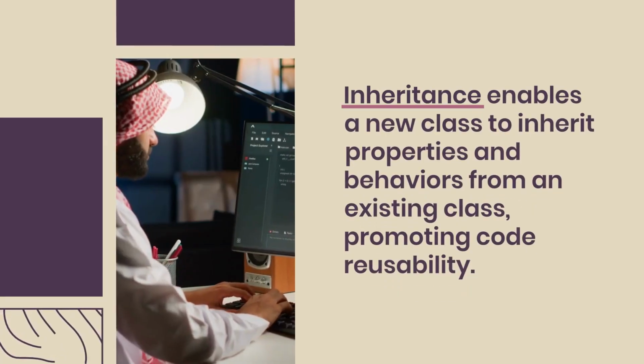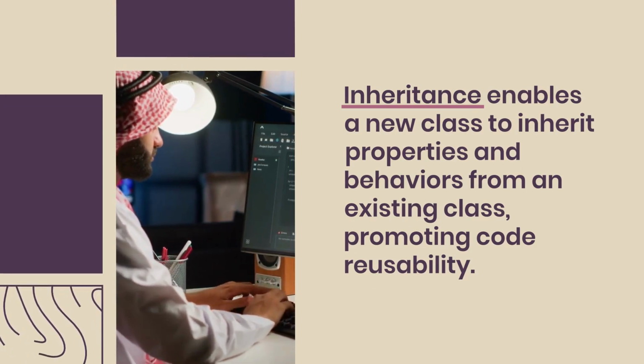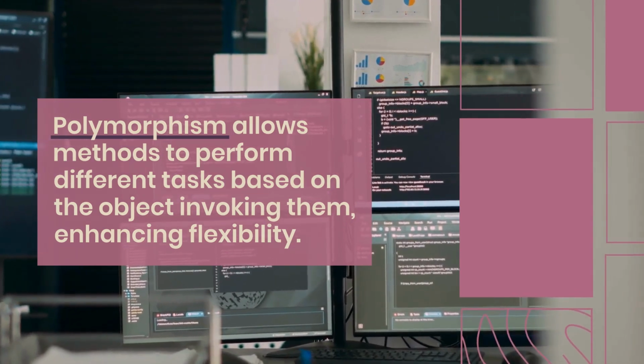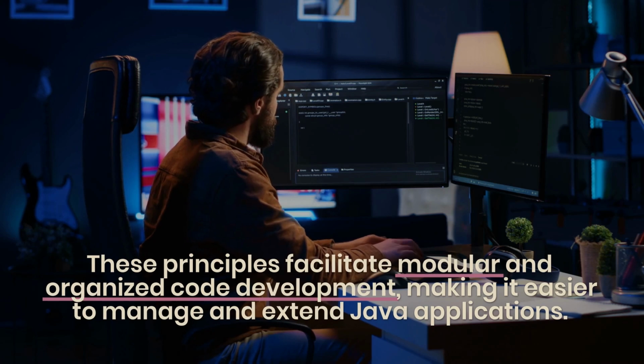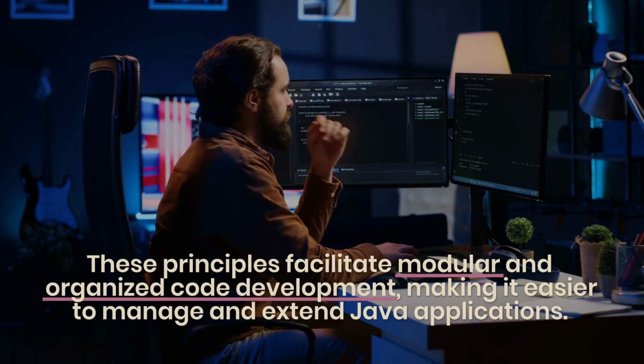Inheritance enables a new class to inherit properties and behaviors from an existing class, promoting code reusability. Polymorphism allows methods to perform different tasks based on the object invoking them, enhancing flexibility. These principles facilitate modular and organized code development, making it easier to manage and extend Java applications.